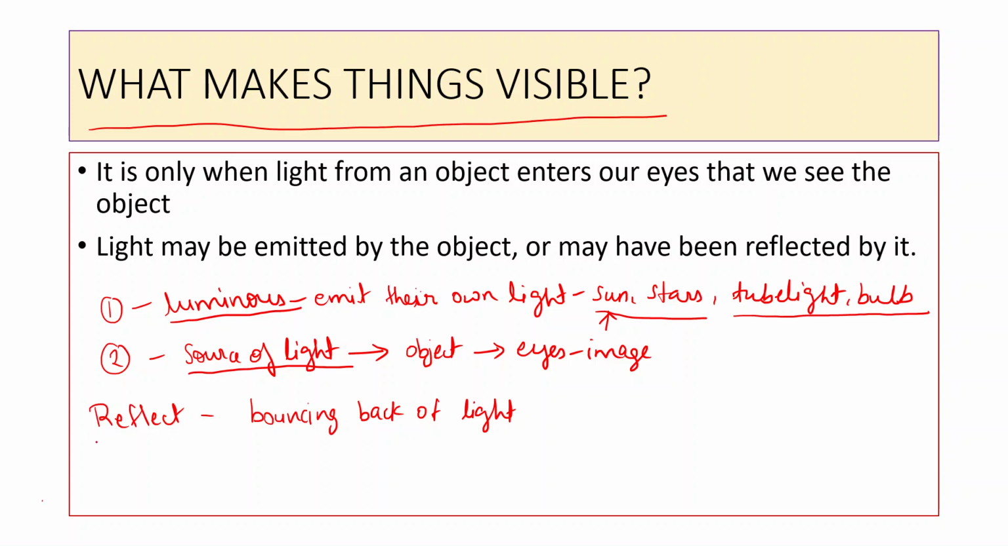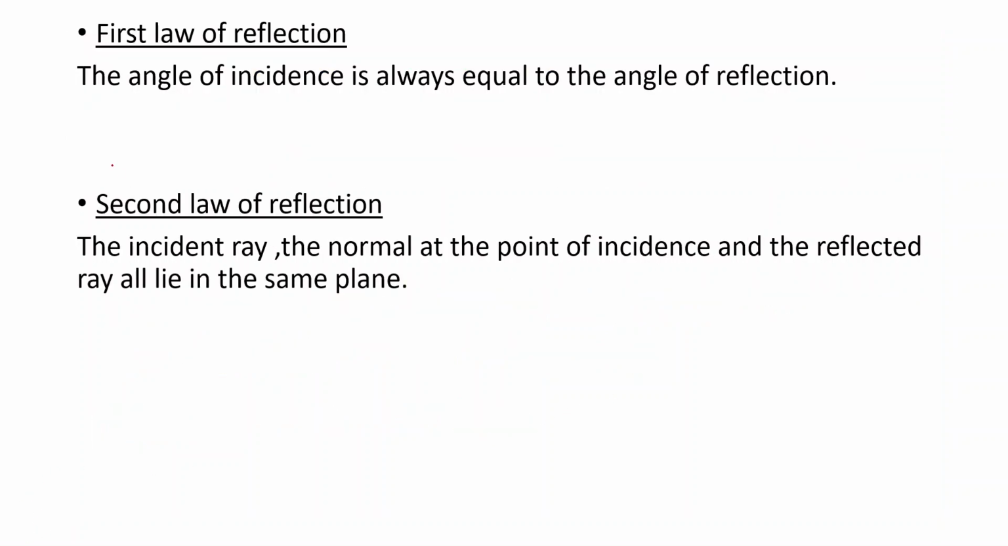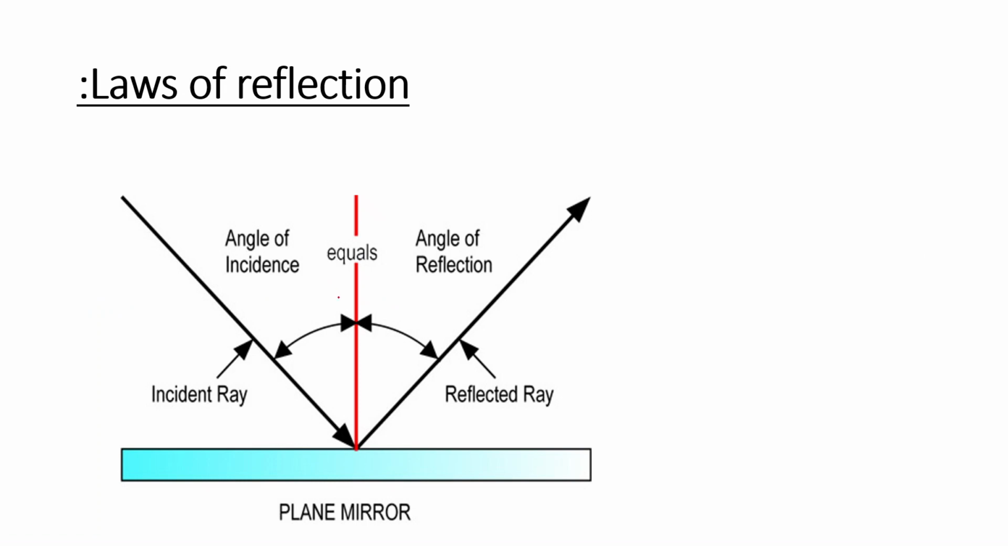So there are two laws of reflection, which light follows. So we will study those two laws. The first law says the angle of incidence is always equal to the angle of reflection. And the second law says the incident ray, the normal at the point of incidence, and the reflected ray all lie in the same plane. Now we will see what is angle of incidence, what is reflected ray, and what is incident ray.